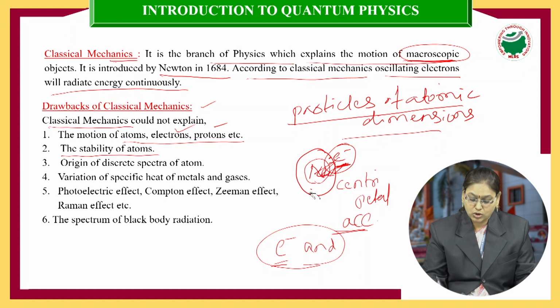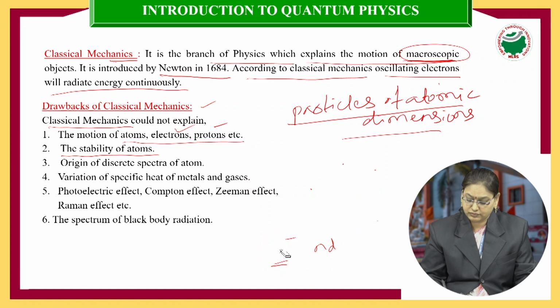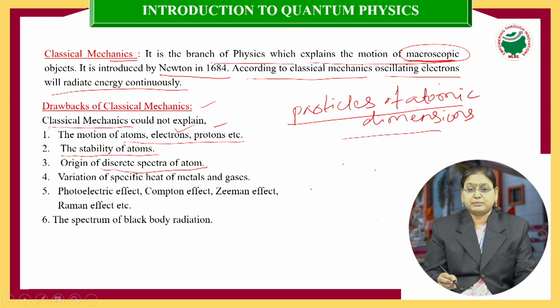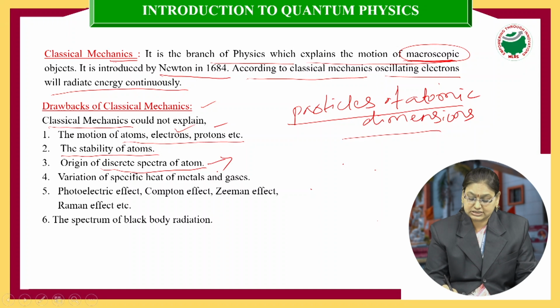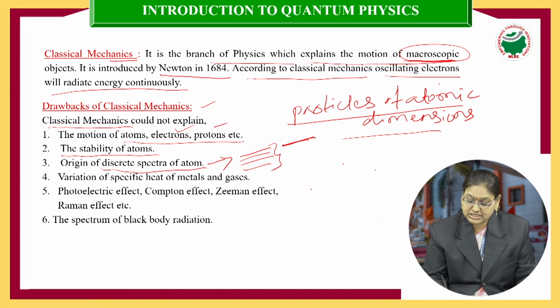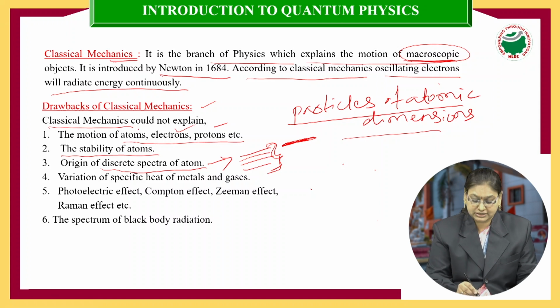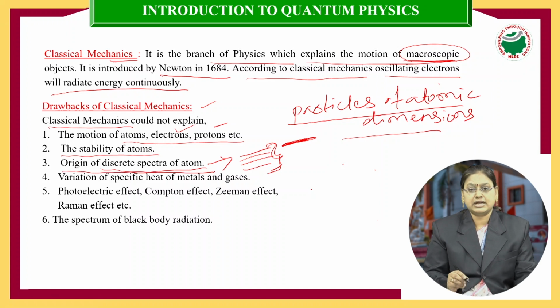Next, the third one is the origin of discrete spectra of atoms. When the spectrum of an atom is observed experimentally, they found that the spectrum consists of a discrete set of lines. Instead of a single line, they observed a discrete set of lines, that is, splitting of the single line into many lines. Why the single line is splitting into many lines was not explained by classical mechanics. Therefore, classical mechanics could not explain the origin of discrete spectra of atoms.